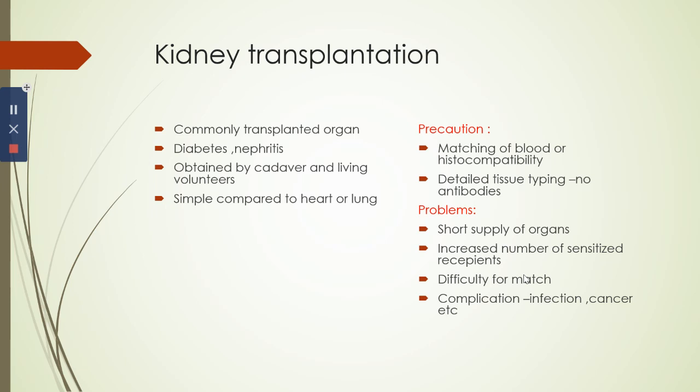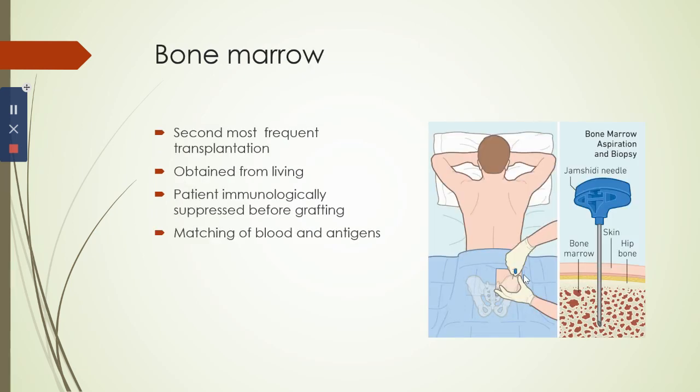Detailed tissue typing must be done, to note that there are no antibodies in the patient. And the problems are short supply of organs and an increased number of sensitized recipients. Once one or two rejections have happened, there will be difficulty finding a match. Finding the correct match will be difficult. Along with this, there are also chances of infections, cancer and hypertension.